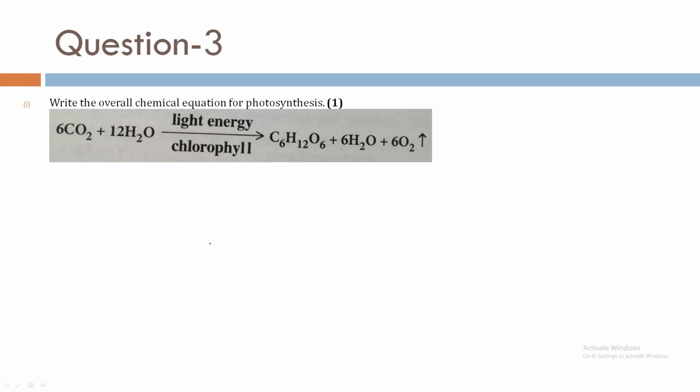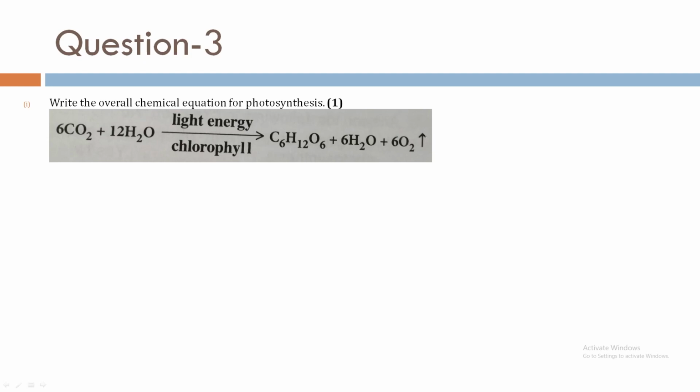Question number 3. Overall chemical equation for photosynthesis: 6CO2 plus 12H2O in presence of light energy, or you can write sunlight, and below you have to write chlorophyll. Then this is glucose, C6H12O6 plus 6H2O plus 6O2 with upward arrow mark.